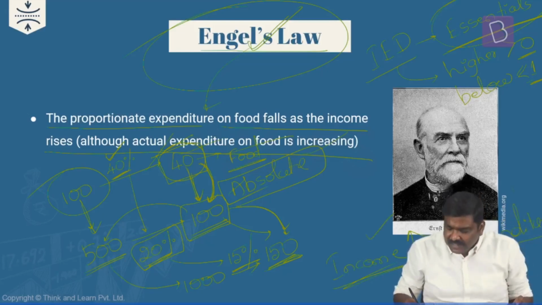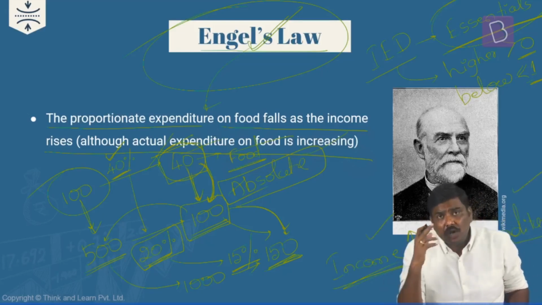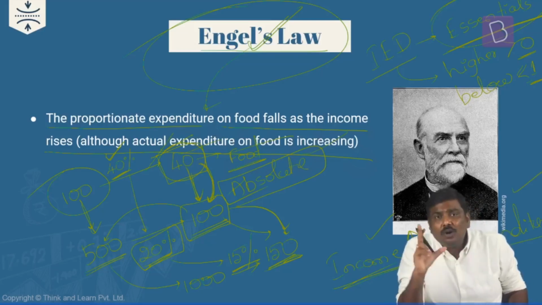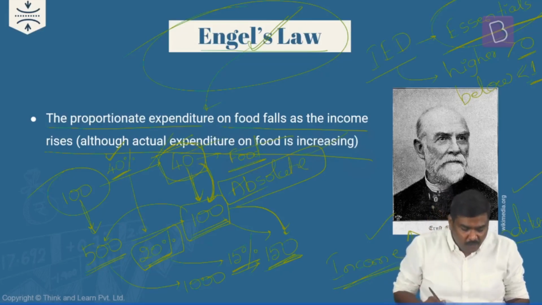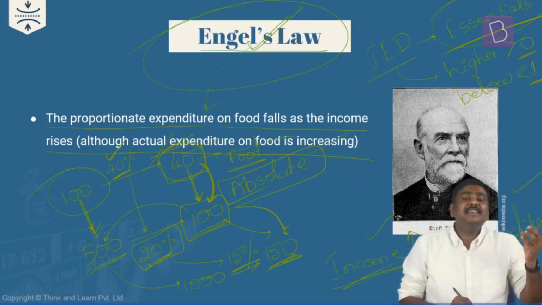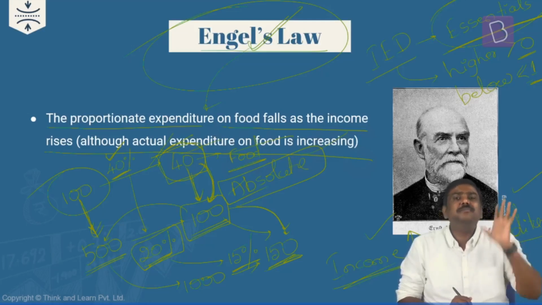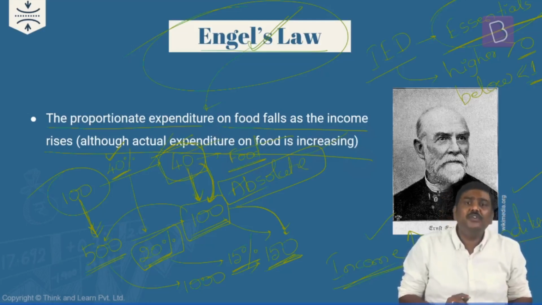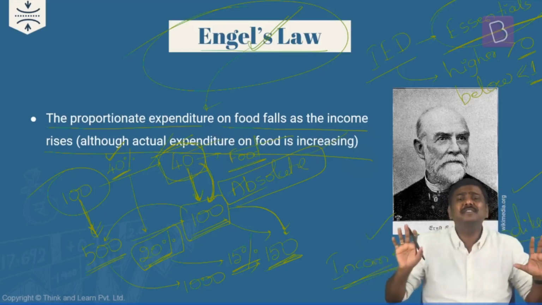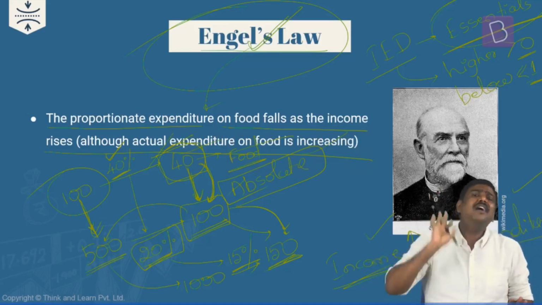But it is not going to increase in the same proportion. Meaning, if your income increases by 100%, your expenditure on food is not going to increase by 100%. It will be less than 100%.